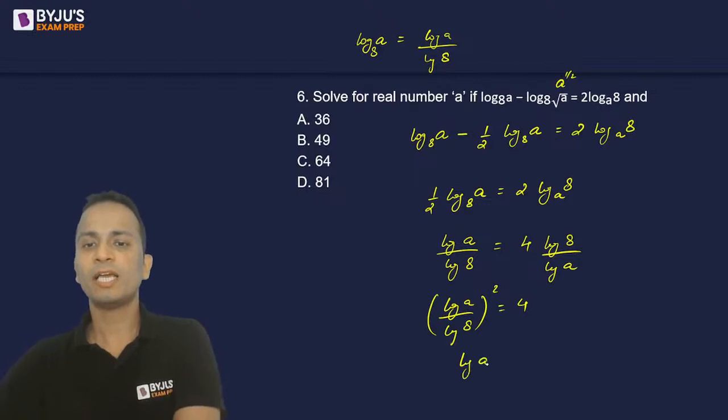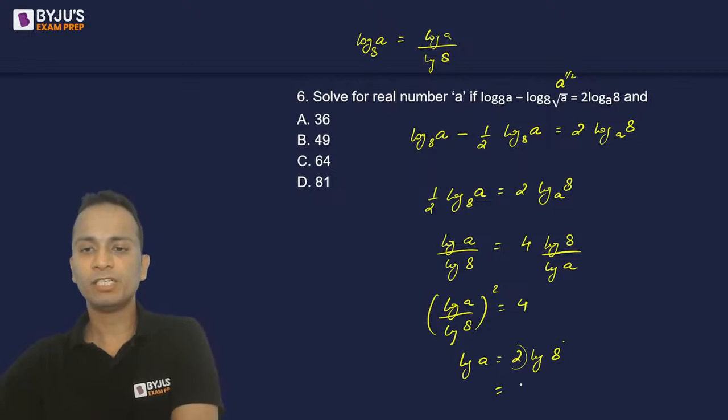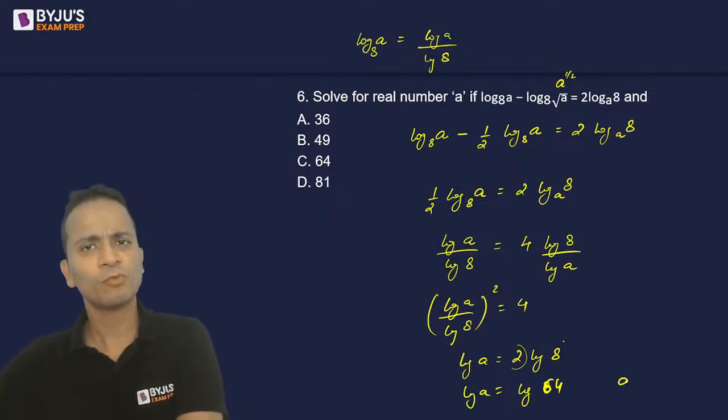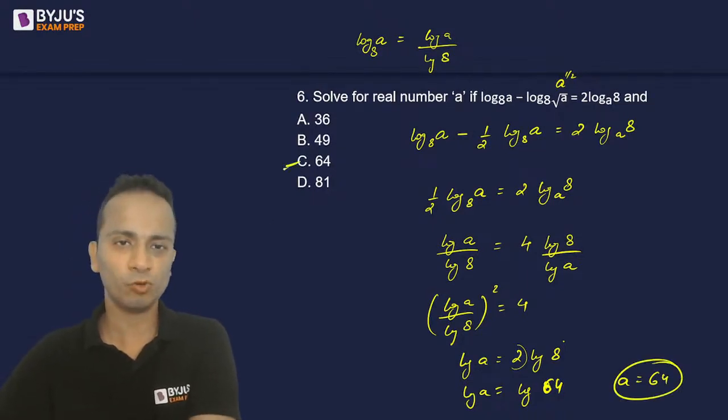So what will be the value of log a? It will be 4 times, or twice, of log of 8. Okay, the 2 will become the power of 8, so it will become log of 8 square, that is log of 64. So what is the value of log a? Log 64. So from here I can say that the value of a will be equal to 64.